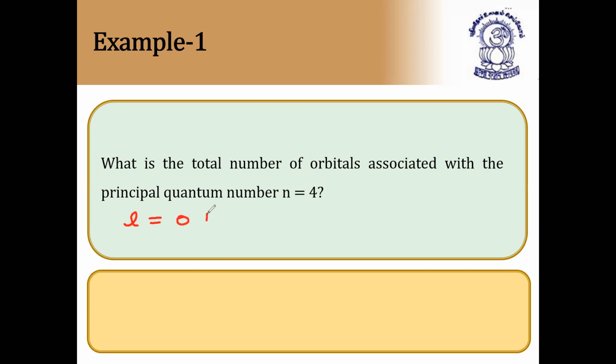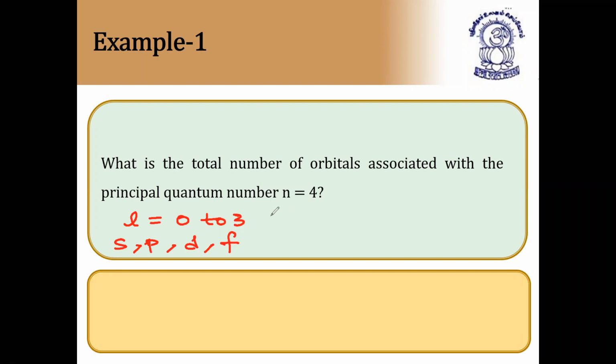L will take the values of 0 to 3. So they are asking the total number of orbitals. So we have S, P, D, F, because L is equal to 0, S orbital, S, P, D, F. So the total number of orbitals associated with the principal quantum number n is equal to 4.